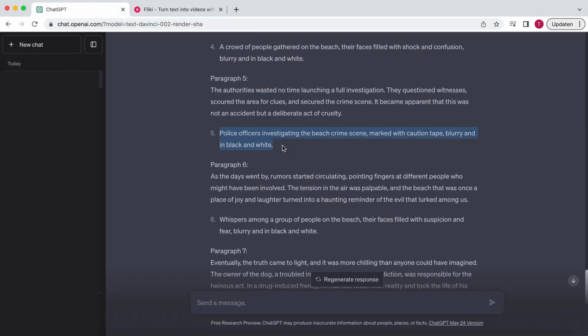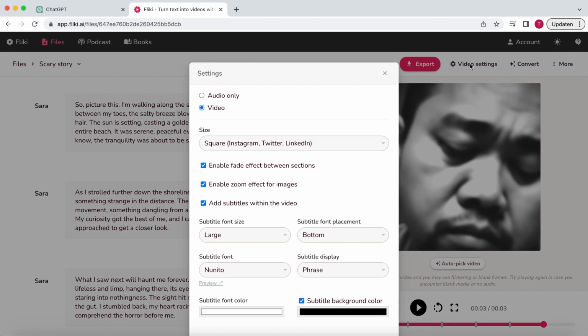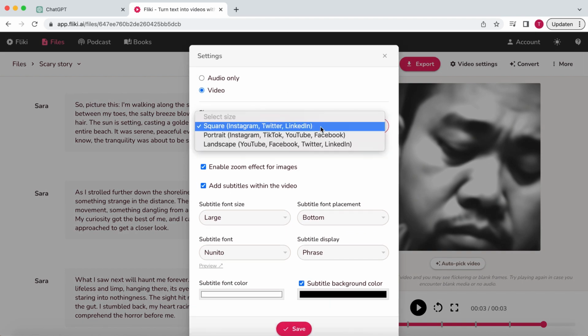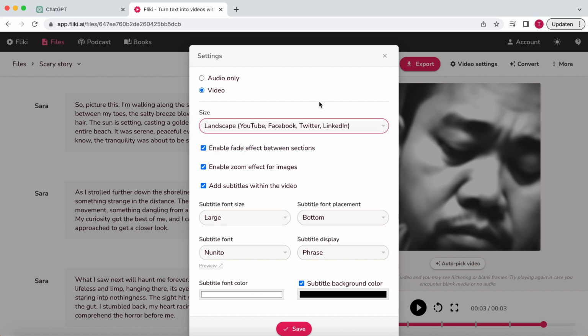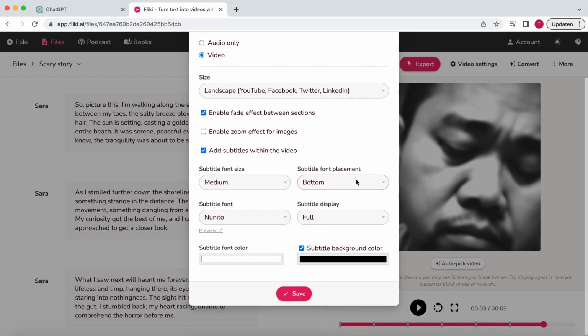Now, let's move on to the video settings. We want to change the video size from square to landscape, and I'm going to disable the zoom effect for the images. Of course, if you like this effect, you can keep it on. Go to Subtitles and change the size to medium. I'm going to set the subtitle display to full so that the whole paragraph is displayed on the screen, and set the placement to center.